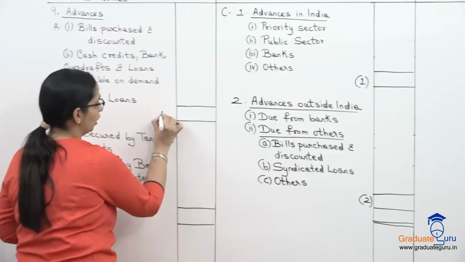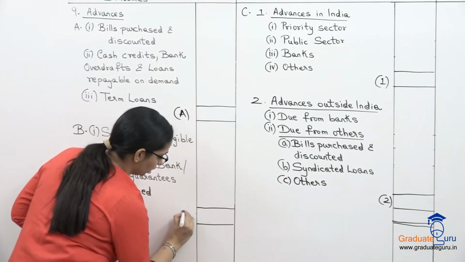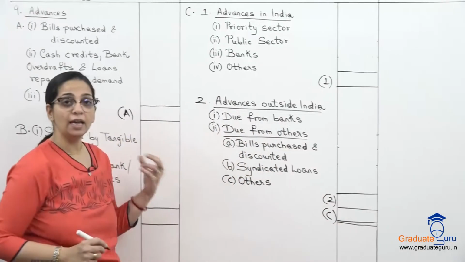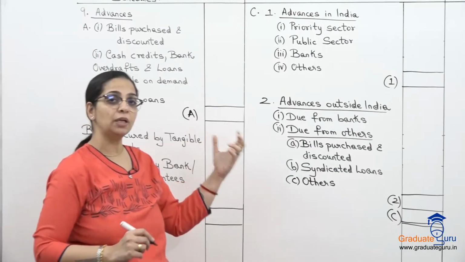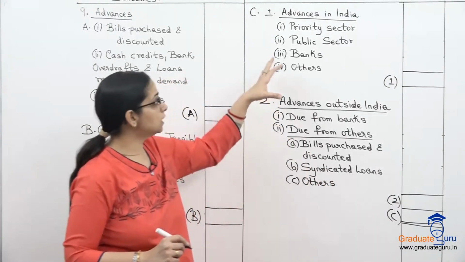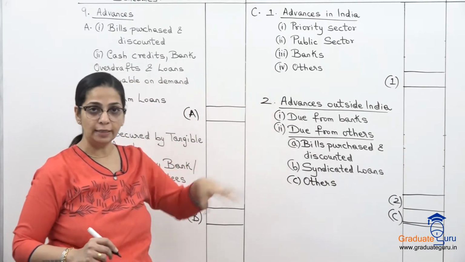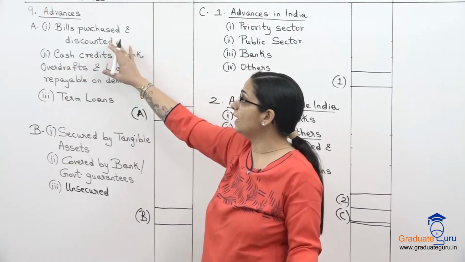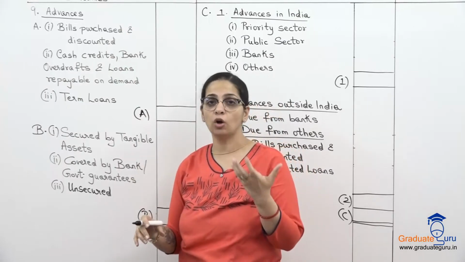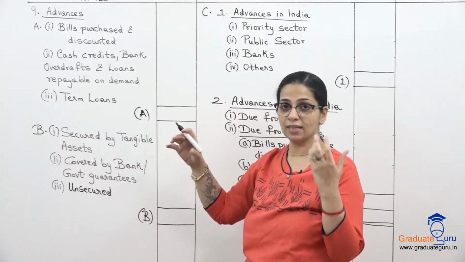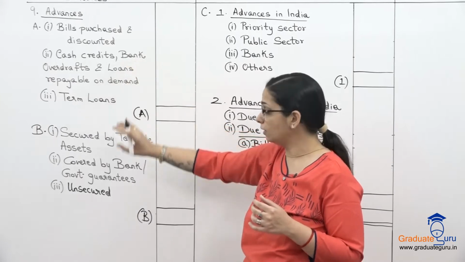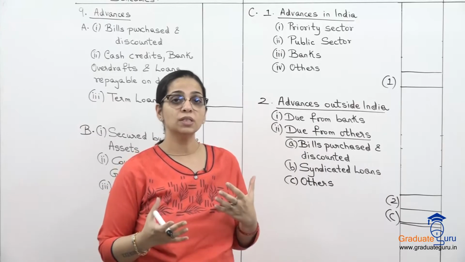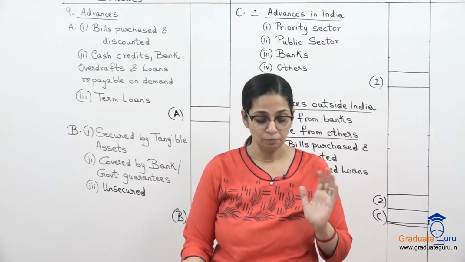And as I said, if I call this A, I call this B, and I call this C, A will always be equal to B, will always be equal to C. Okay, because C shows breakup of in India, outside India. My B shows just breakup according to security, and A shows the breakup according to the nature of the loan. So एक loan just as an example, यहाँ पर भी हो सकता है, यहाँ पर भी होगा और यहाँ पर भी होगा. So eventually तीनों loans के जो हम total बता रहे हैं, that will be the same.